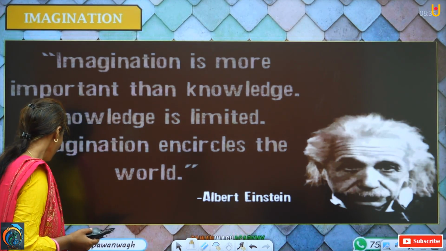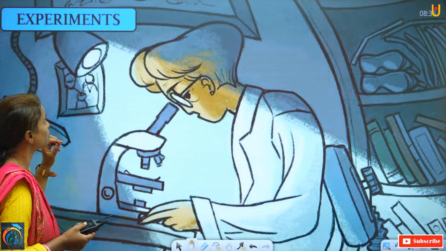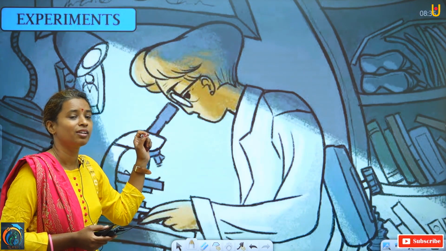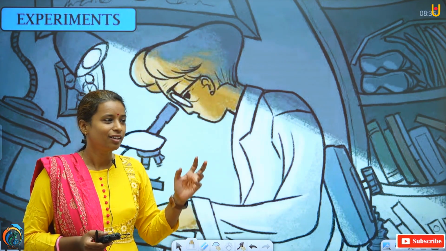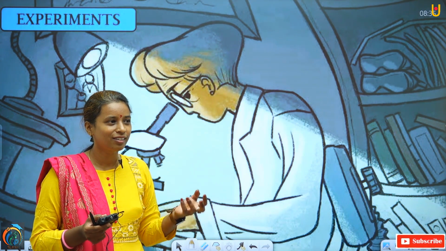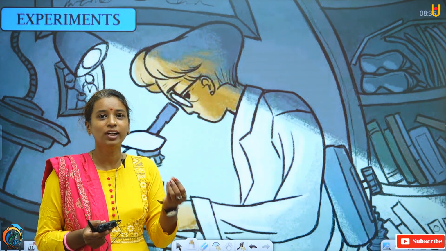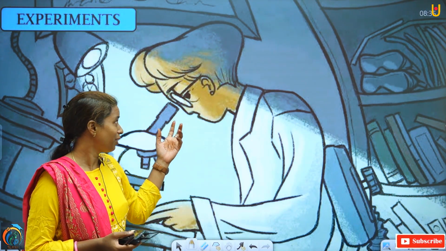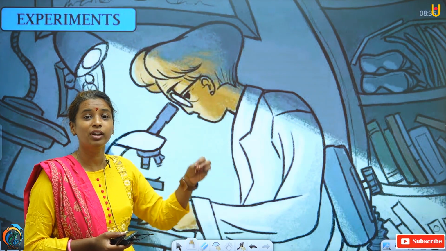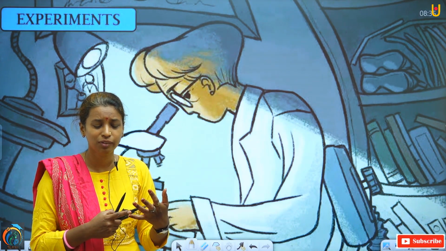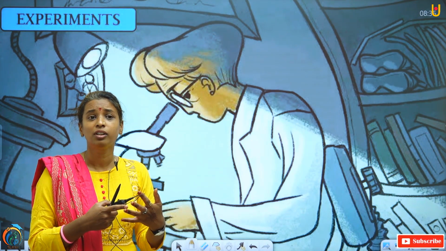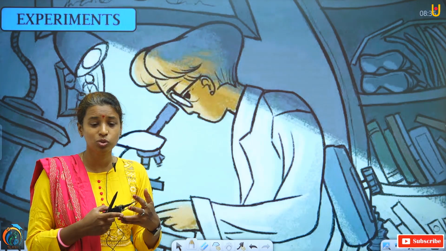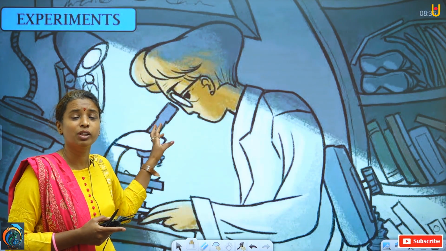Okay? Now the next thing is experiments. Always we have to go through different experiments. And an all-time available lab in our home is our kitchen. In our kitchen, we are able to do different experiments. We are experimenting while making tea, when preparing lime juice, and when preparing different foods. All these are experiments.